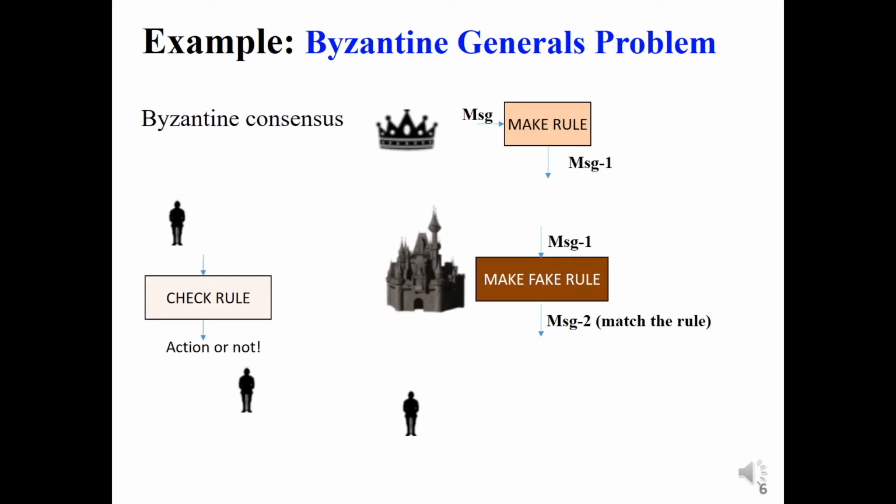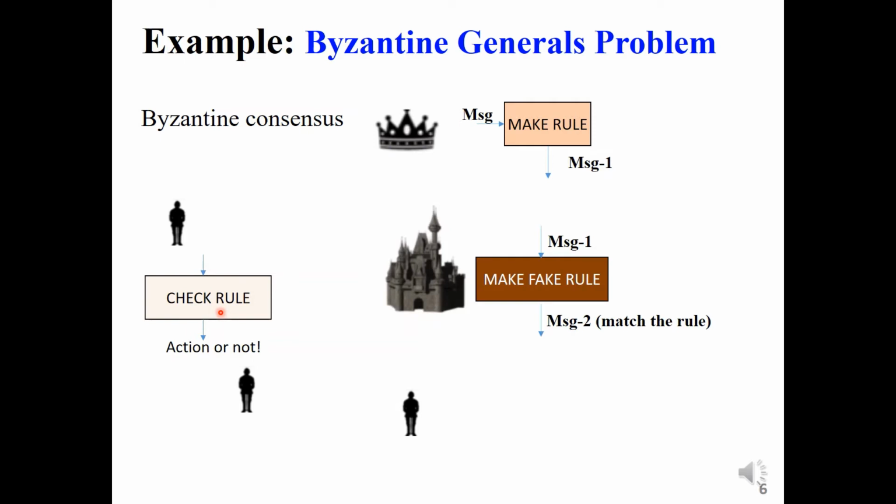He needs a consensus. In this consensus, for example, the general, before he sends the message, needs time and effort to make the rule for this message. And the message now becomes message one, that already includes the rule. And at the soldiers' side, when they receive message one, they check the rule. If the message follows the rule, it means that this message is not fake.